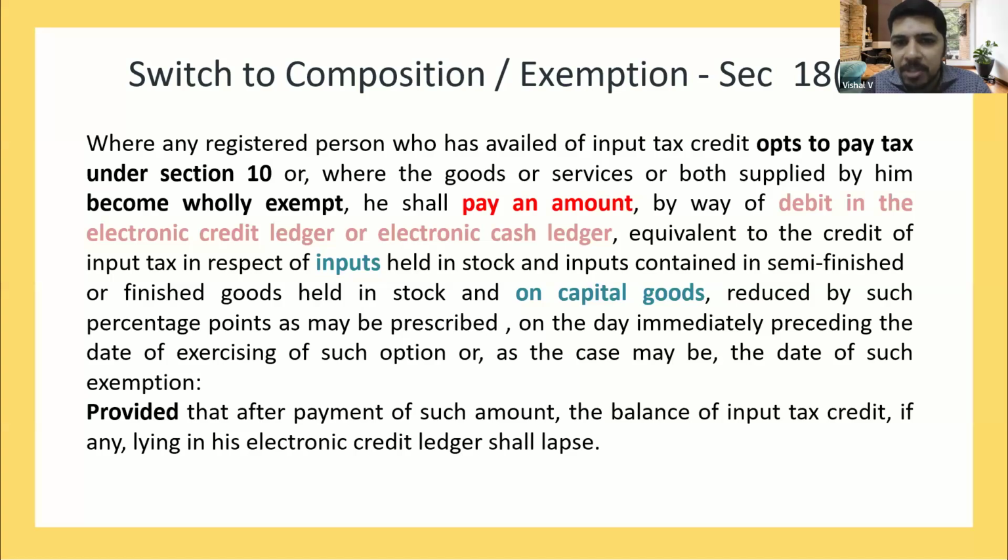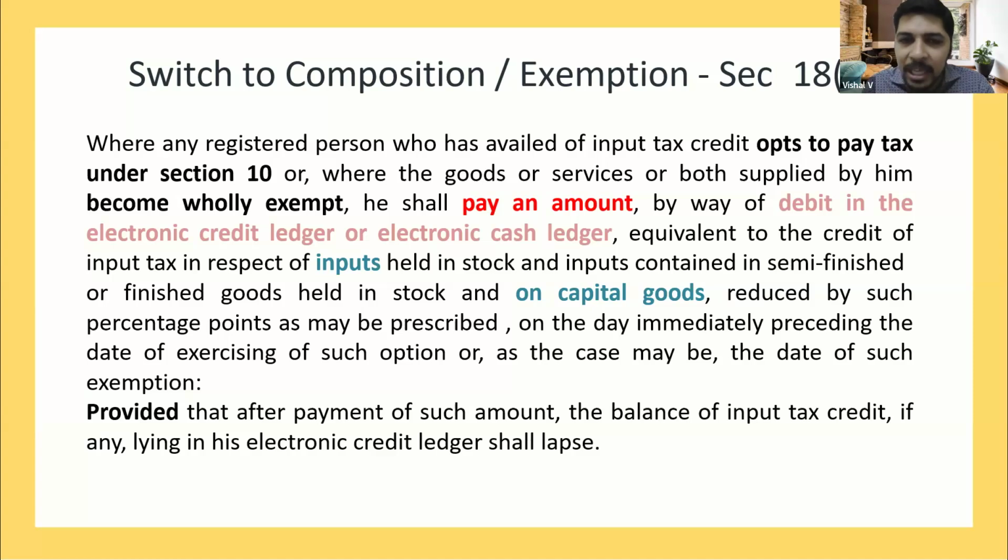So once he opts into the composition scheme, whatever goods are held with him, the stock can be either trading goods, raw materials, semi-finished goods or finished goods. On all these inputs which he has already availed, and also the ITC on the capital goods which has already been availed, has to be reversed on the date when the composition is applied for.